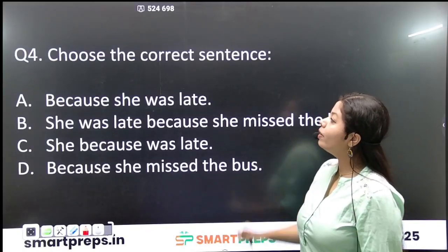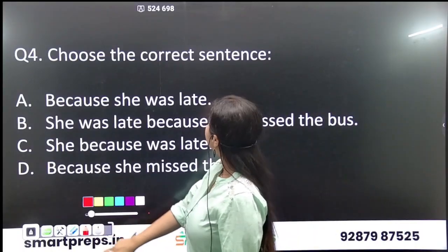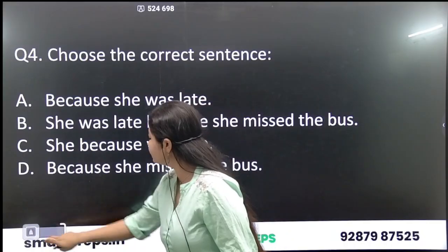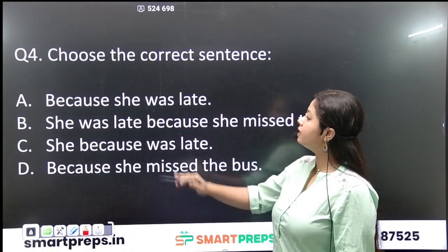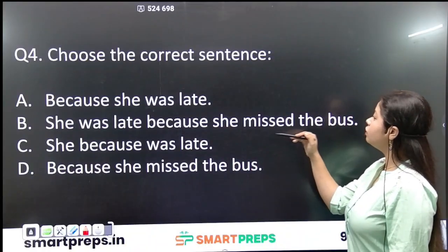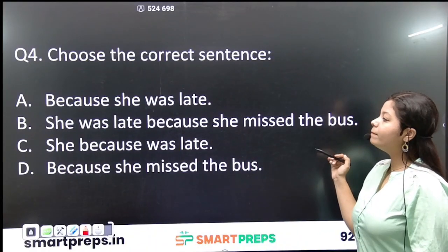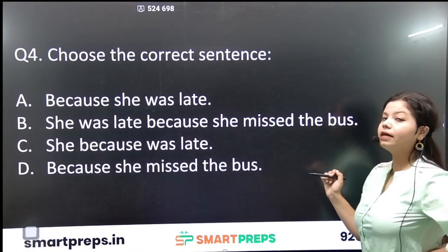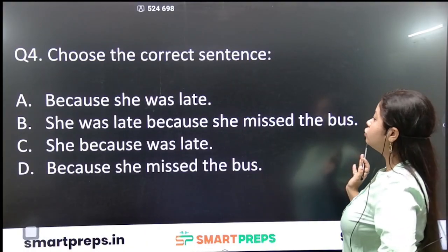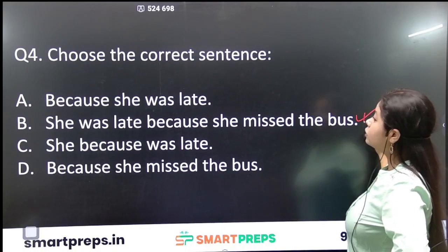Okay. Question number 4, choose the correct sentence. Which is the correct sentence? We have to see. Because she was late. She was late because she missed the bus. Which one is correct? She was late because she missed the bus. So B is the correct option.